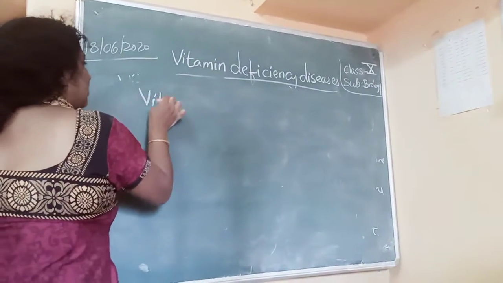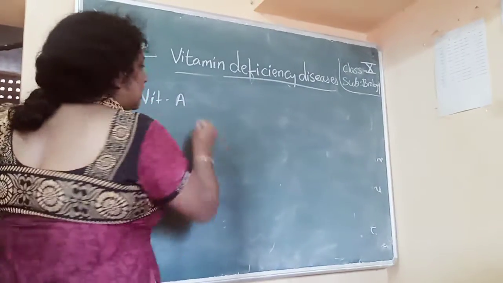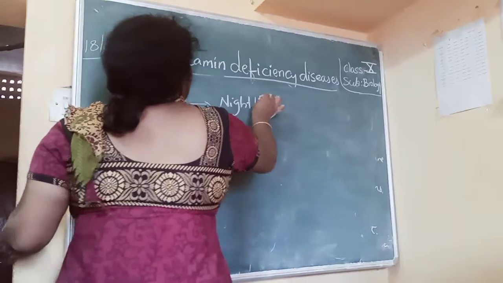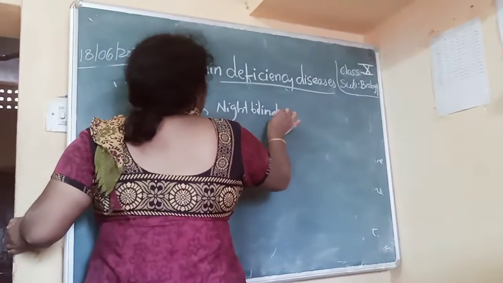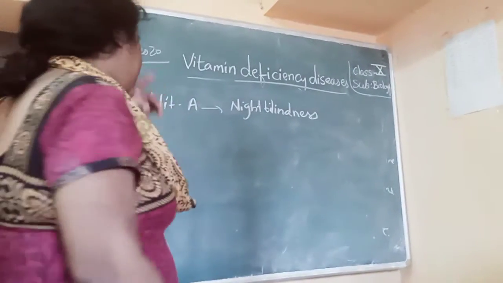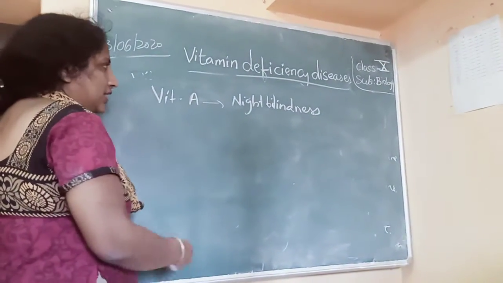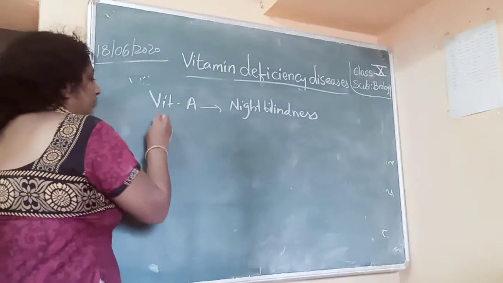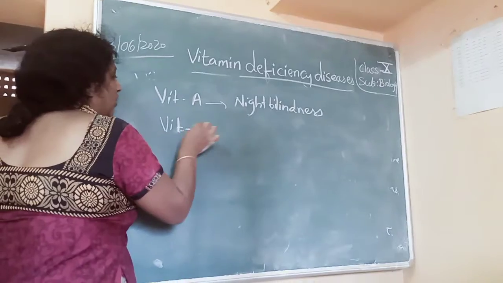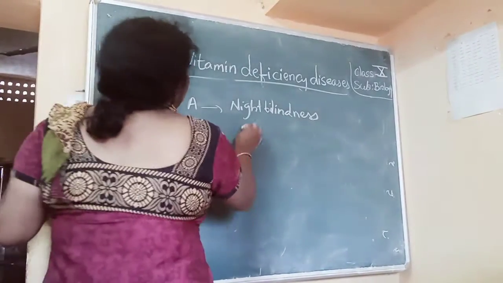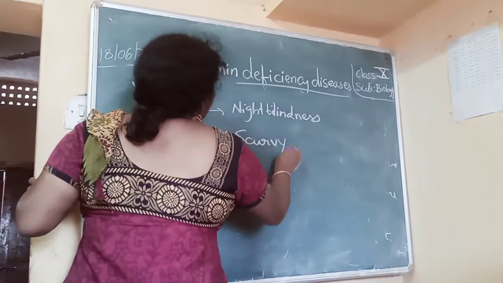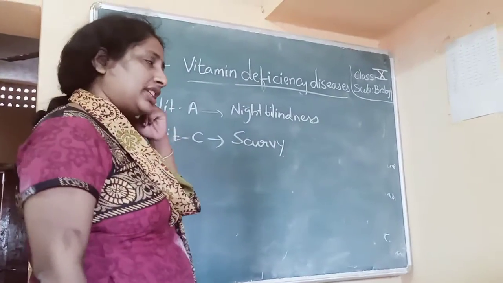Vitamin A deficiency in the food causes night blindness. So you are not able to see at night or in dull light. Xerophthalmia we studied in the 9th class. Okay. Vitamin A deficiency causes night blindness. And vitamin C deficiency causes what? Scurvy. Very important. Vitamin C deficiency causes scurvy.